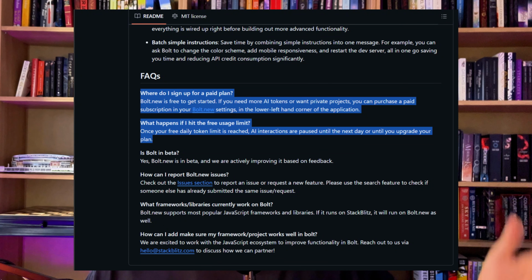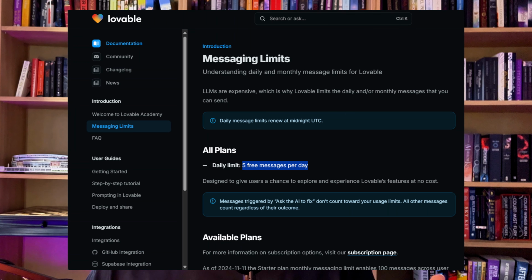It should be known that both Bolt.new and Lovable have a free tier. And in my opinion, both tiers suck. They are both quite stingy in what you get. They are free tiers, fair enough. But with Bolt.new, you get credits that you can use, and those credits really dissipate quite quickly. And with Lovable, you get 5 free prompts a day.